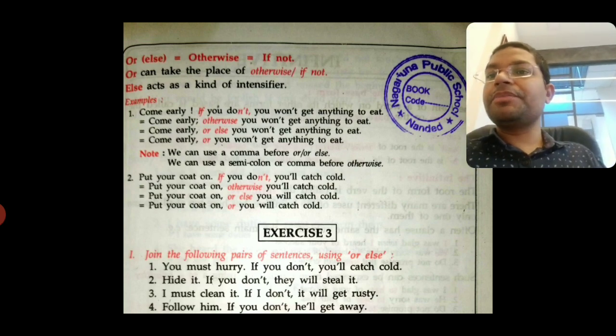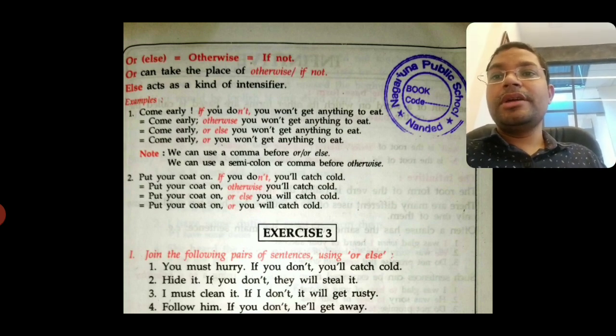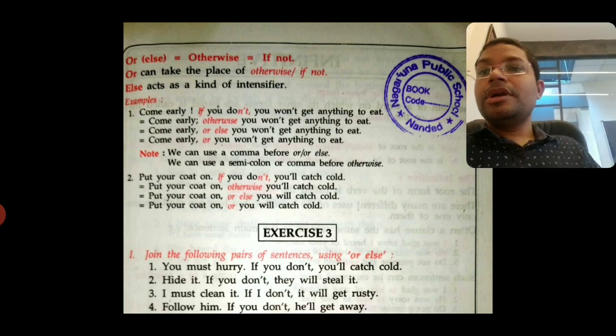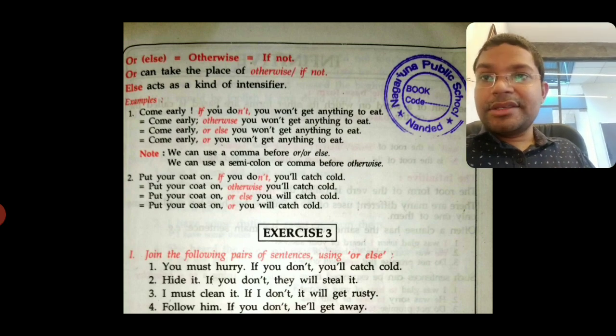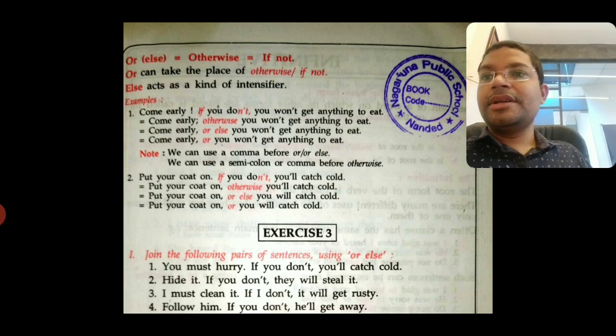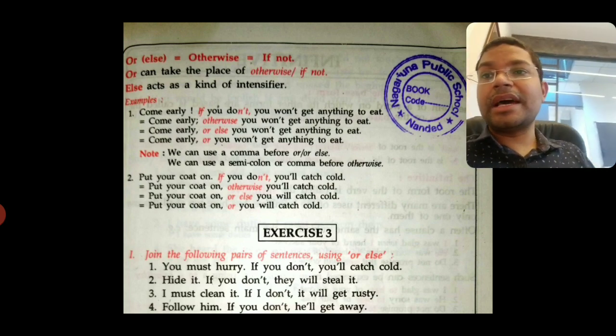Okay. For example, come early. If you don't, you won't get anything to eat. The answer will be come early, otherwise you won't get anything to eat, if you want to use the word otherwise, or come early or else you won't get anything to eat. So this is in replacement of if not or otherwise. Come early or you won't get anything to eat. Okay. All 4 sentences are correct.